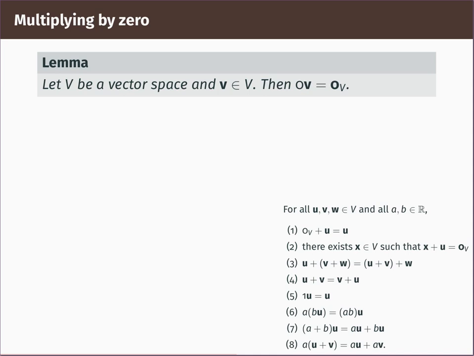It doesn't matter here that we have only the axioms for a real vector space. The axioms for a complex vector space are the same, except you replace the real numbers with the complex numbers. So this proof will work in any vector space, real or complex. Now let's see how this proof is going to work. We'd like to show that the scalar 0 times the vector v is equal to the 0 vector.